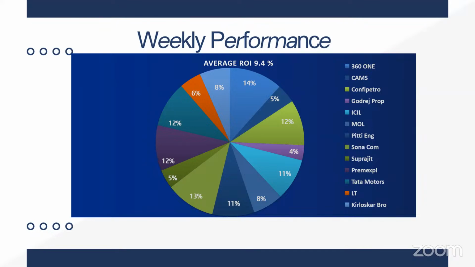Godrej Properties from accumulation zone is running at 4% return. ISIL gives us 11%. MOL from accumulation zone is running at 8%. PT Engineering 11%. Sona Comstar 13%. Suprajit 5%. Premier Explosive from accumulation area gives us 12% return. Tata Motors 12%. L&T 6%, and Kirloskar Brothers gives us a decent return of 8% in a day.